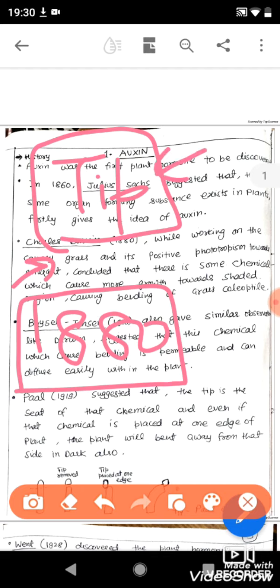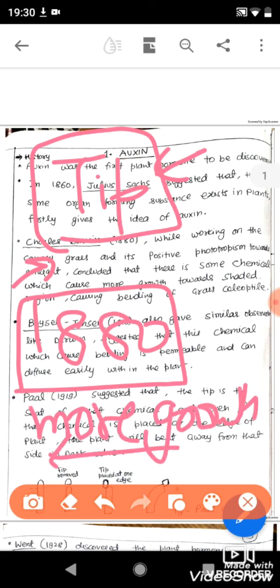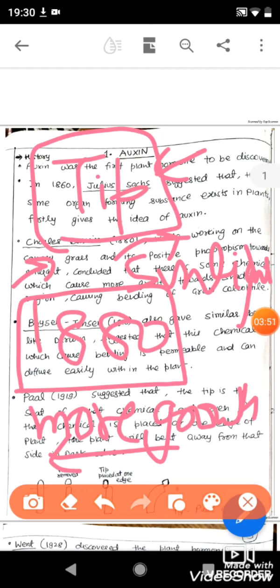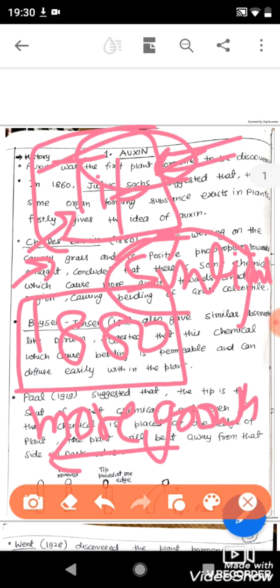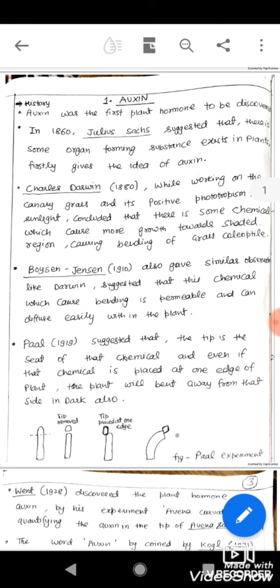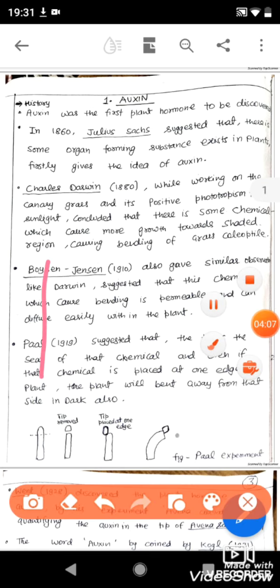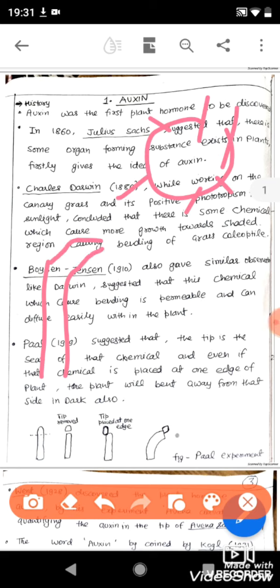At the tip of the shoots, there is some chemical which causes more growth towards the shaded region, or causes the bending of the plant towards the sunlight. He suggested that this phenomenon, the bending towards the sunlight, is caused by some chemical present at the tip of the plant. That chemical was the same one we are discussing, the auxin hormone, but it was not yet discovered in 1880. What he noticed was that canary grass bent towards the sunlight due to the presence of a chemical at the tip portion.